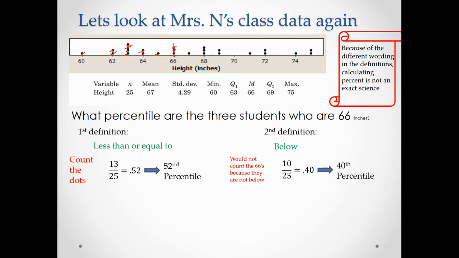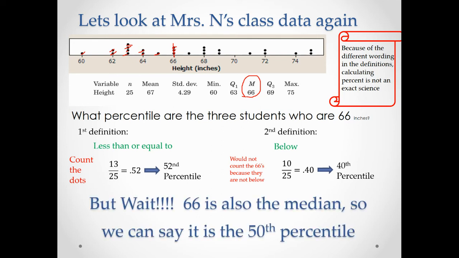But wait, there's another mishap right here. Do you see how 66 is the median number? Based on the quartiles, the second quartile is the 50th percentile. So all 3 of those answers would technically be correct. If I want to sound like I'm taller, then I will say that I'm in the 52nd percentile. If I want to be shorter, I'd say I was in the 40th percentile.